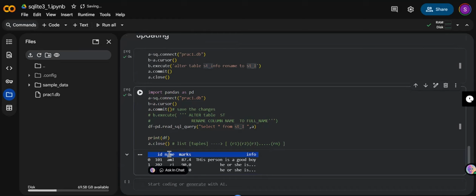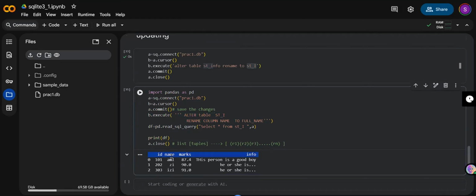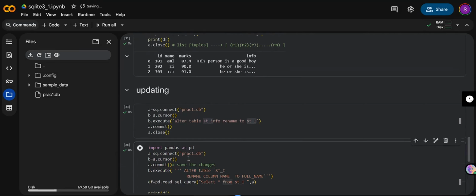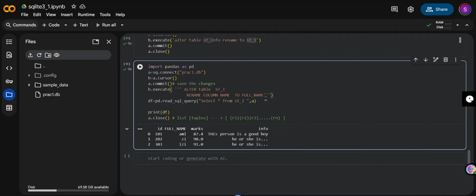But what I'll do here is now I'll change this STI to name. I'll just comment it out, and in place of writing st, I'll write st underscore I. Now, wherever I have this name, see this thing, name, it will get changed to full name. Understood? This is what is going to happen here. That's it. Renaming a table and all. It's nothing but updating the table. If you want to add anything, you can just add it.